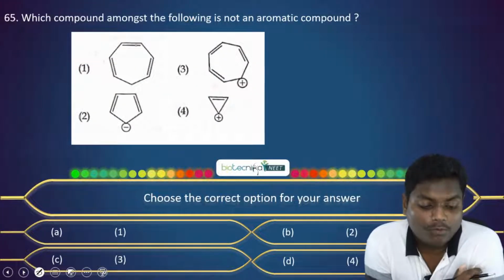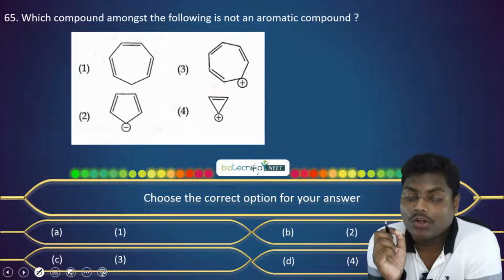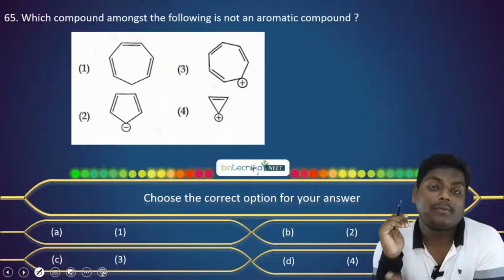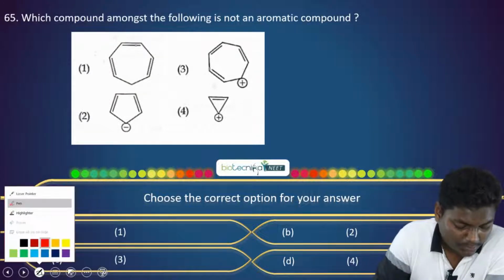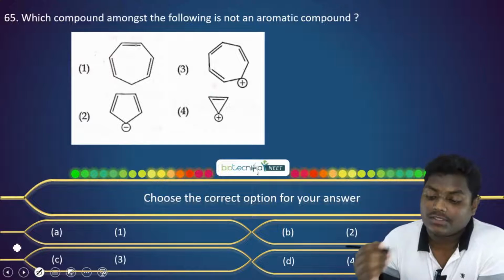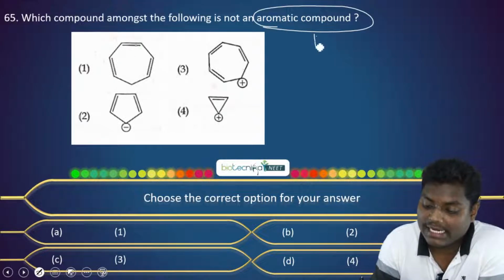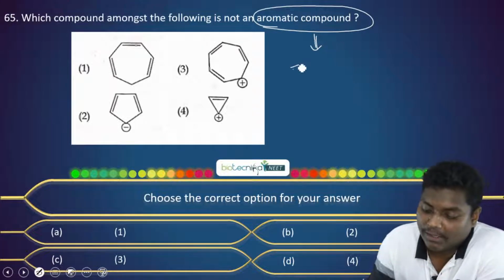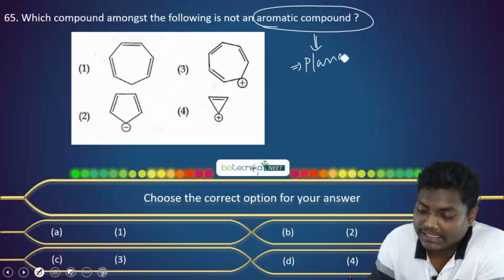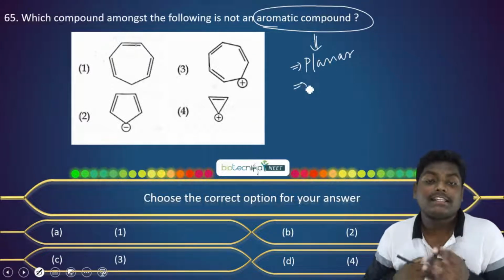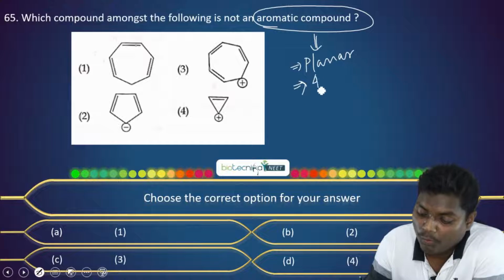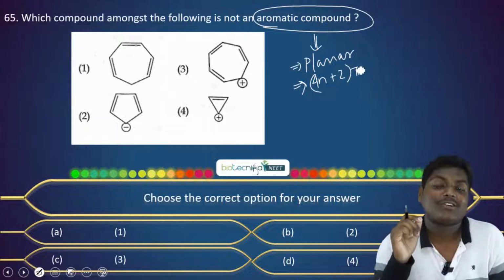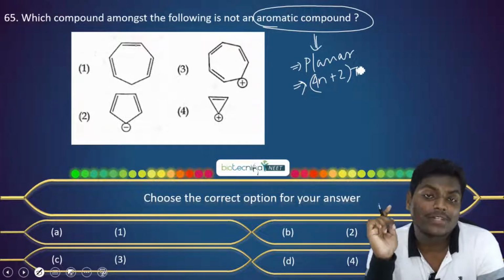Now moving to the next question, which compound among the following is not an aromatic compound? Among these options, it's important to first understand the characteristics of an aromatic compound, or how we identify one. For an aromatic compound, the first thing is it needs to be planar. The second thing is it should have 4n plus 2 pi electrons when we count the number of electrons.